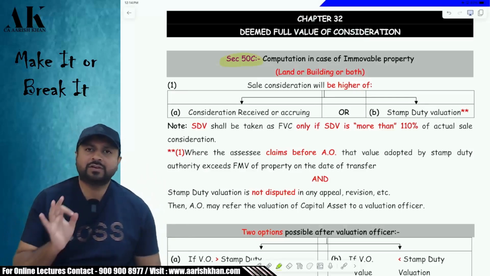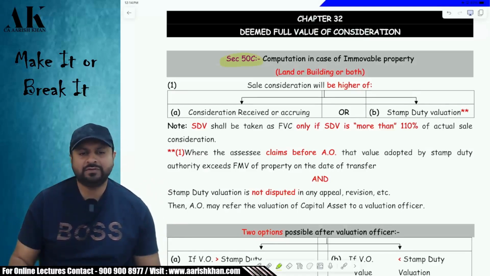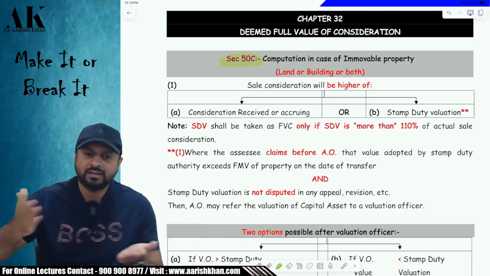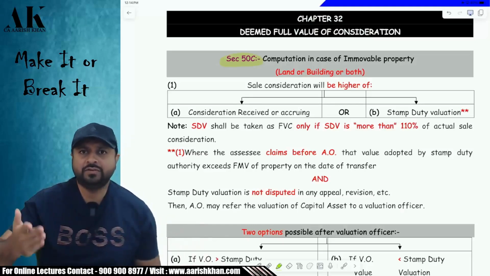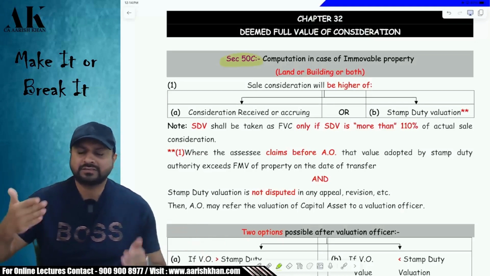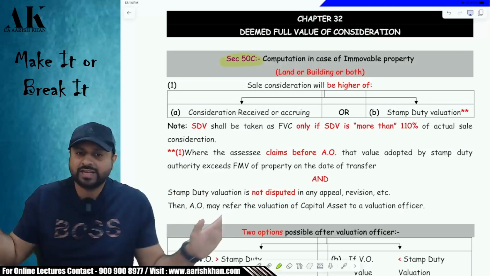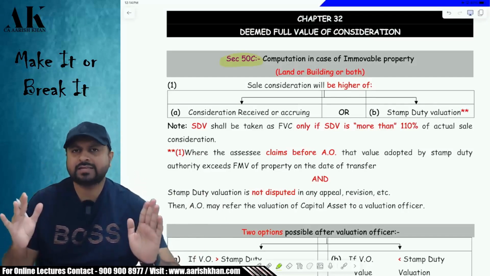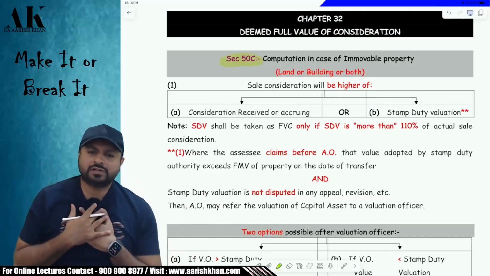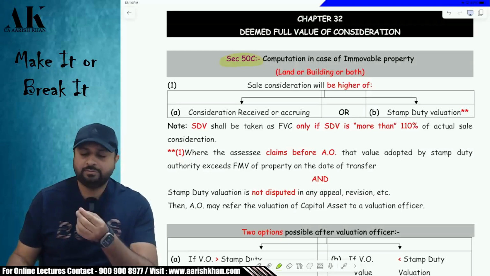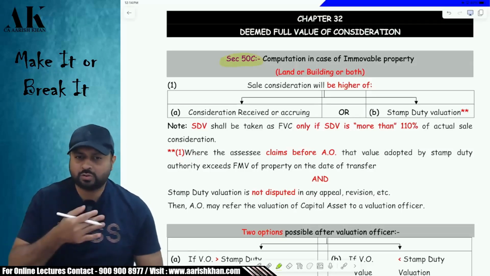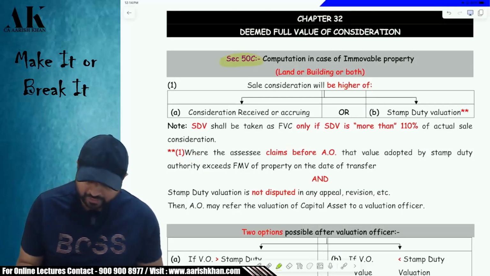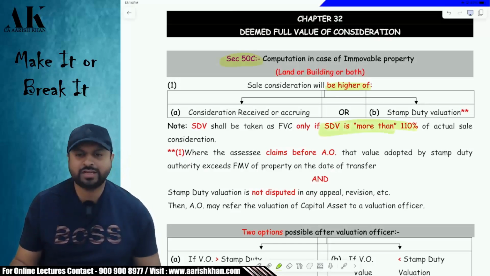For example, if your sale consideration is 100 lakhs and your stamp duty value is 130 lakhs, then you take whichever is higher. But if the sale consideration is 100 lakhs and the stamp duty value is 105 lakhs, then the difference between the two is less than 110%. Then you will not take whichever is higher; you will take the actual sale consideration. I will take the numbers as follows for the further discussion. My sale consideration is 100 lakhs and my stamp duty value is 150 lakhs. I will use these numbers throughout this example. So suppose my sale consideration is 100, stamp duty value 150 lakhs. I have to take whichever is higher because the difference between the two is more than 110%.